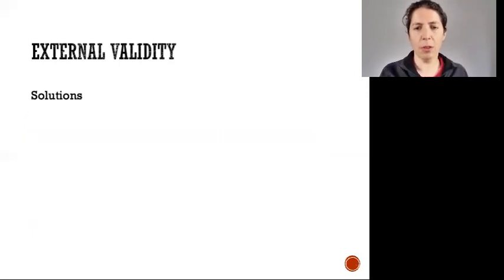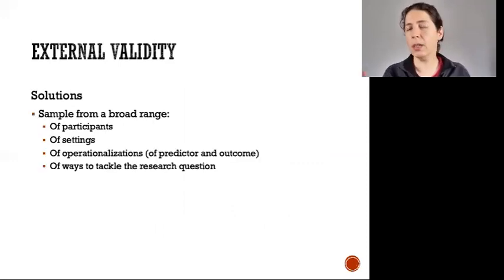Okay, so some solutions to dealing with these threats to our external validity. If we do want to generalize broadly, or a little bit more broadly than our initial design allows us to, we could consider changing our design to have a broader range of participants. So if I want to make a claim about Australian university students in general, maybe I can try to sample from more than just one university, or I can try to sample from a broad range of settings. So if I want to make claims about business settings, then maybe I should try to run my study in a few different businesses. Try to sample from a broader range of ways to operationalize my measures.